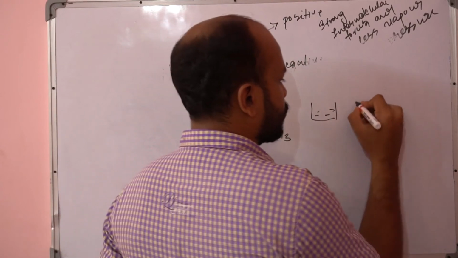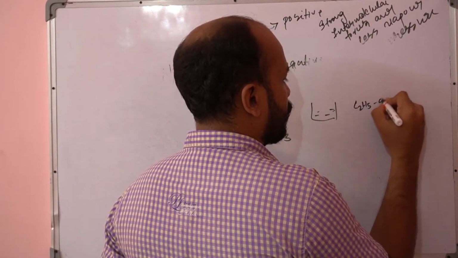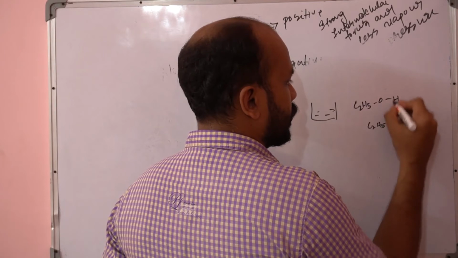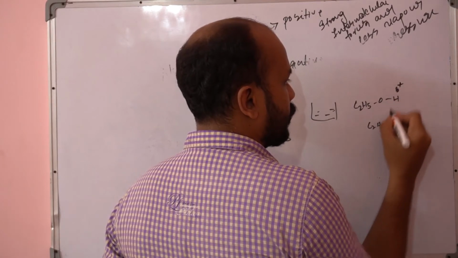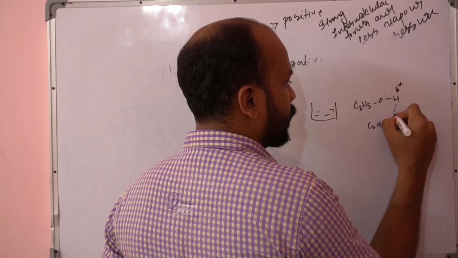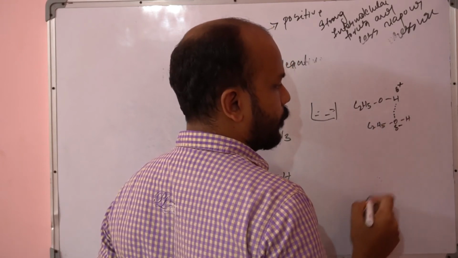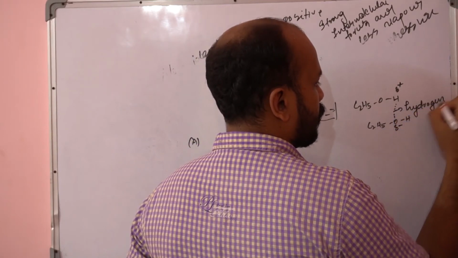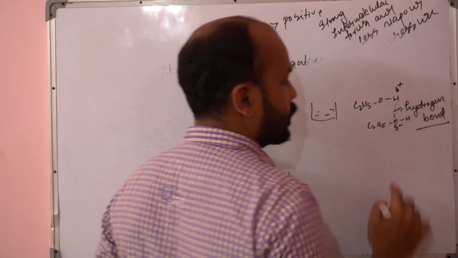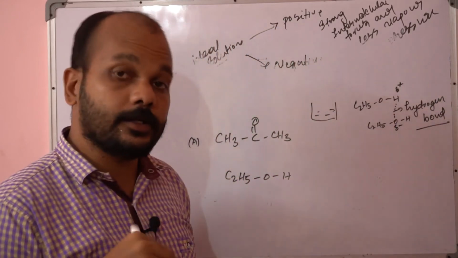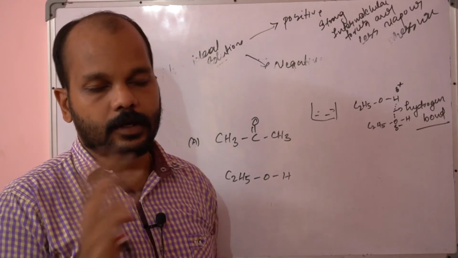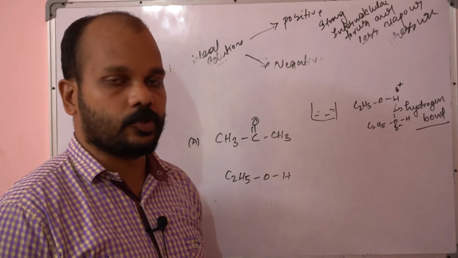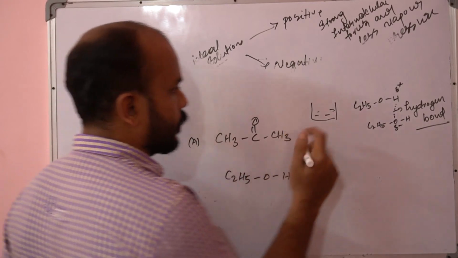In that case, it is C2H5OH. Here the partial positive charge of hydrogen will interact with the partial negative charge of oxygen, so it will develop a type of hydrogen bond. This hydrogen bond is stronger. Among intermolecular forces, when we compare London forces or other dispersive forces, the hydrogen bond is comparatively stronger.